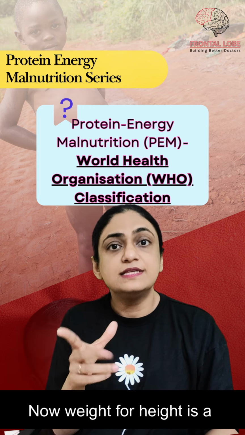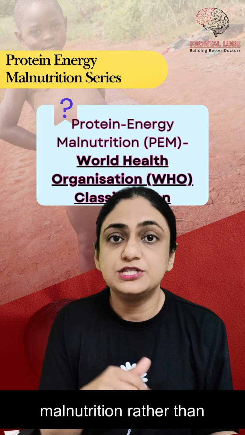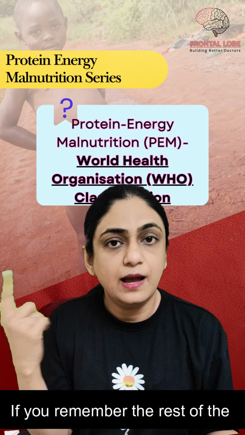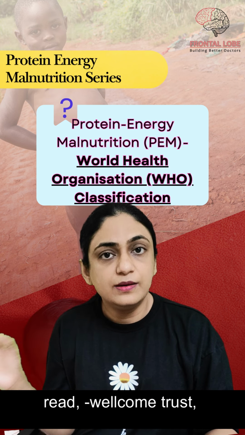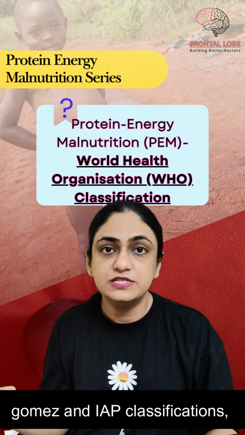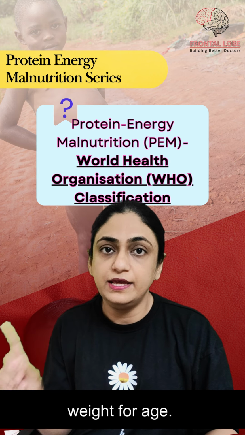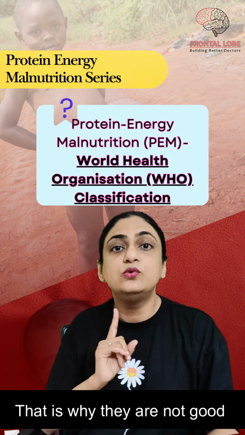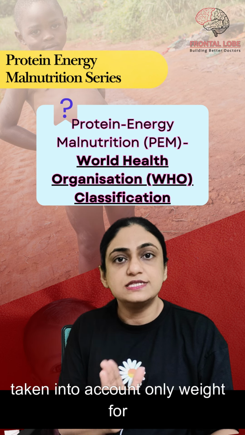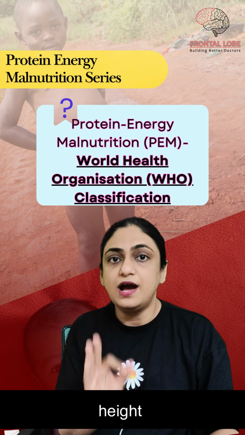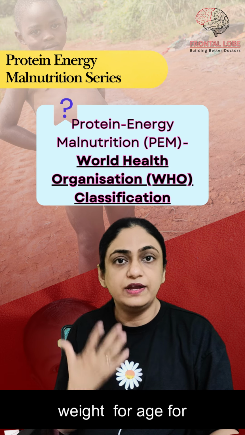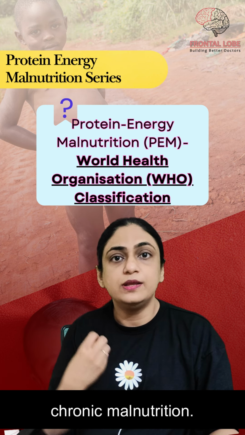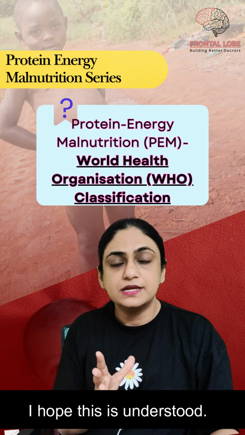Now, weight for height is a better indicator of acute malnutrition rather than weight for age. If you remember, all the other classifications that we have read, Wellcome Trust, Gomez and IAP classification, have taken into account weight for age. That is why they are not good classifications. WHO has taken into account only weight for height for acute malnutrition and height for age for chronic malnutrition. I hope this is understood.